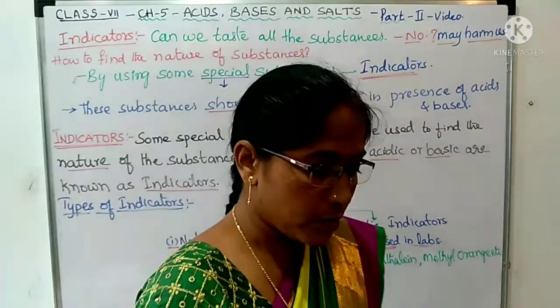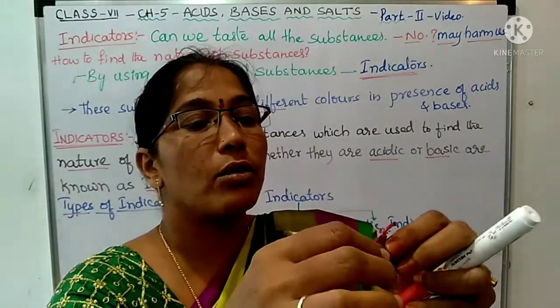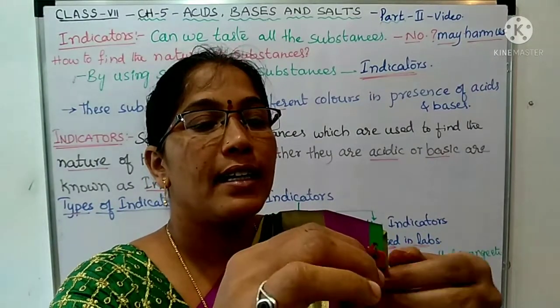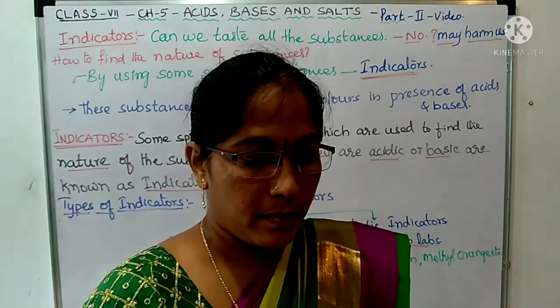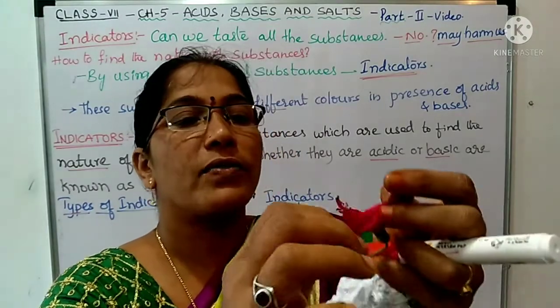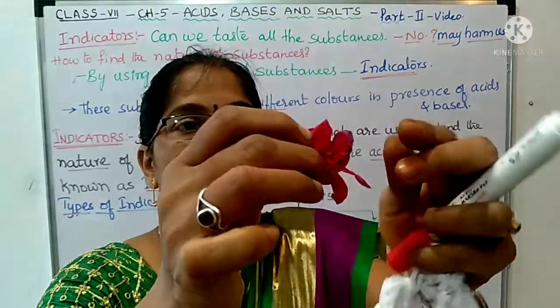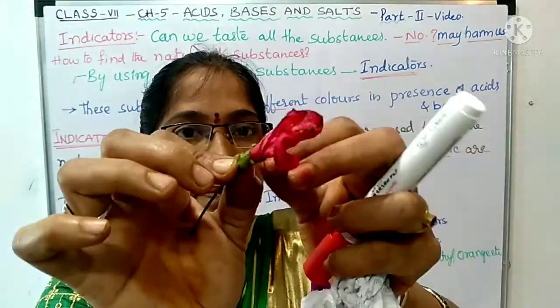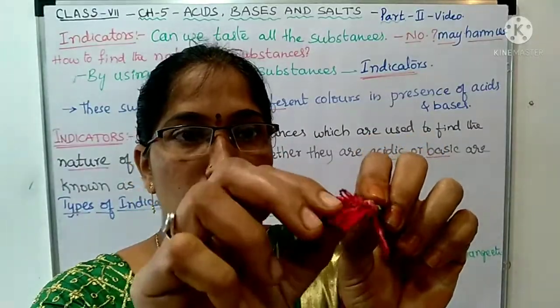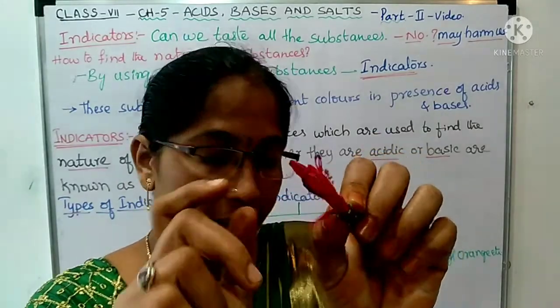Next is China rose. This is also used. This solution is used as the natural indicator. This is the China rose flower. This is also known as hibiscus. Its solution is also used as a natural indicator.